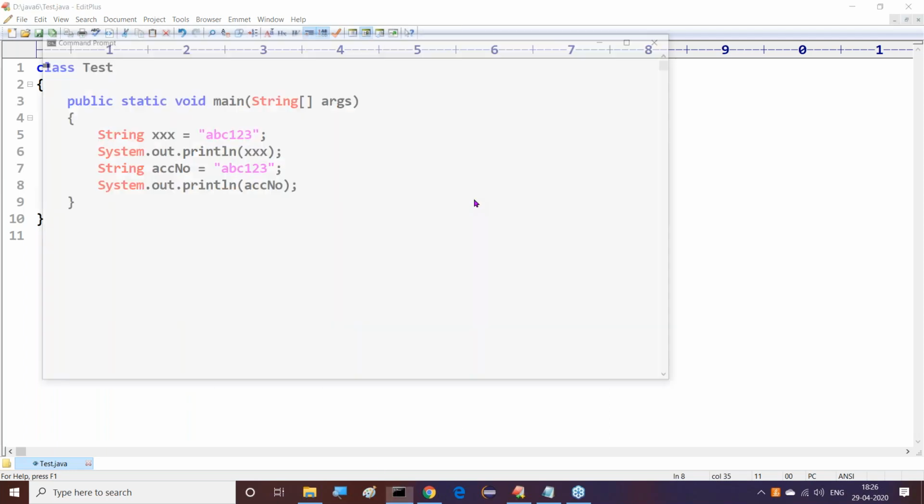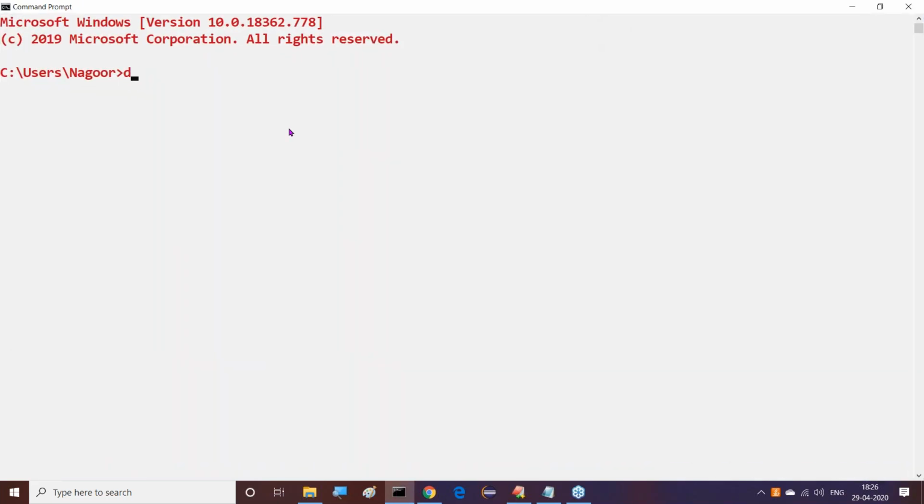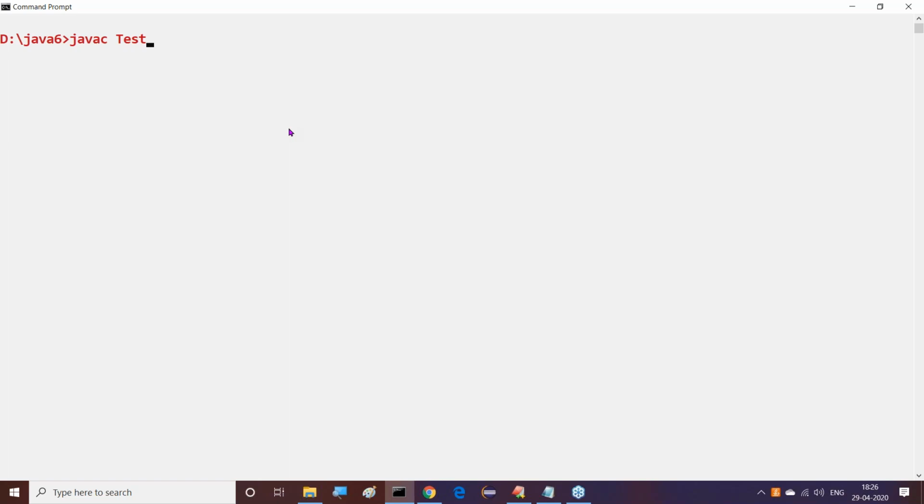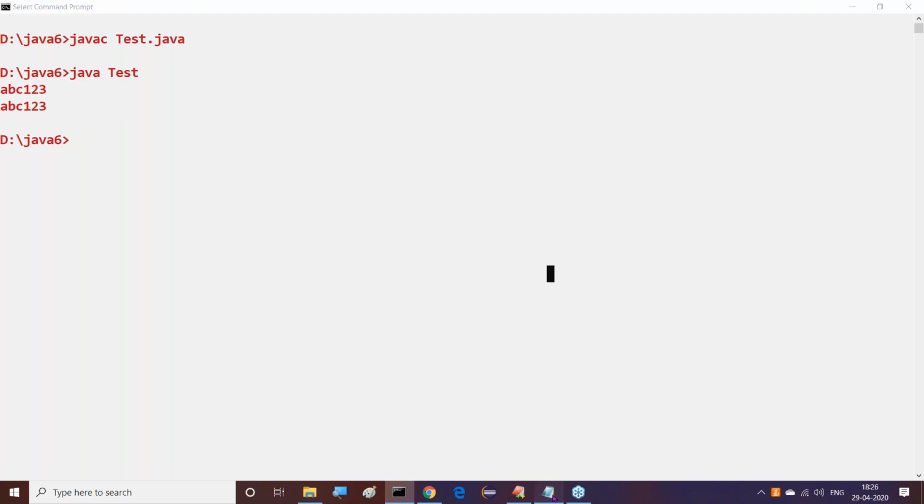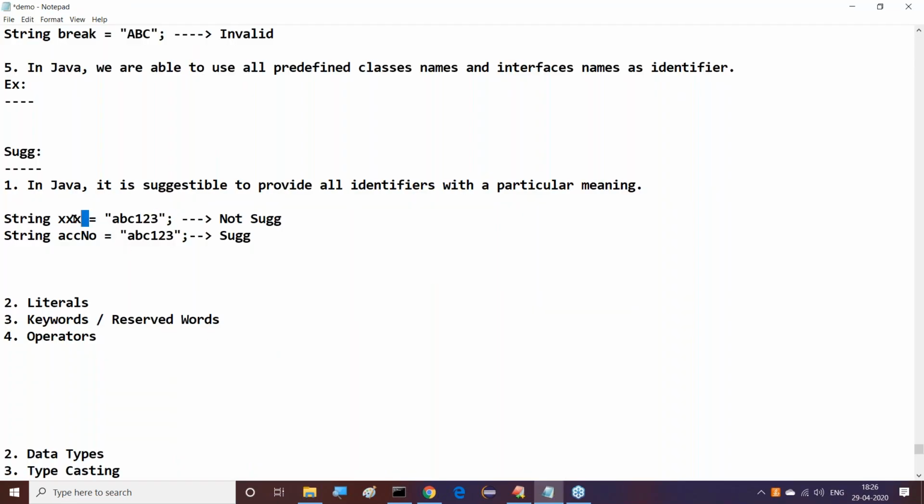Now let me open it and go to D:/CD Java 6. Now javac Tester.java. No compilation error. Right, sir. You can run it with java Tester. We are getting output ABC123 in both the cases. So the point is, first one is meaningless and the second one is meaningful. That's why it is suggestible to go for the second one. This is the first point.